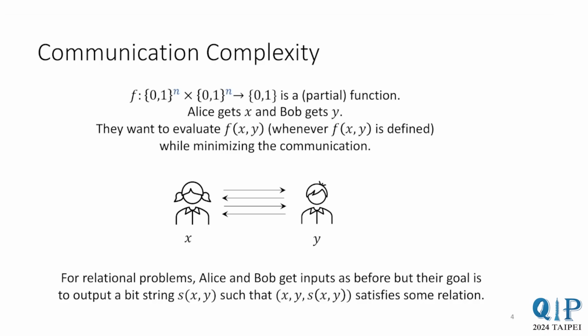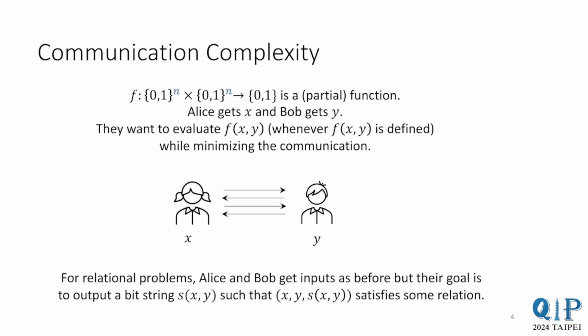Sometimes we will talk about relational problems. Here, Alice and Bob get inputs as before, but now their goal is to output a bit string that satisfies some properties. Relational problems are a larger class of problems than functional problems, and it's often easier to show relational separations. In this talk, though, unless otherwise stated, all our separations will be functional.